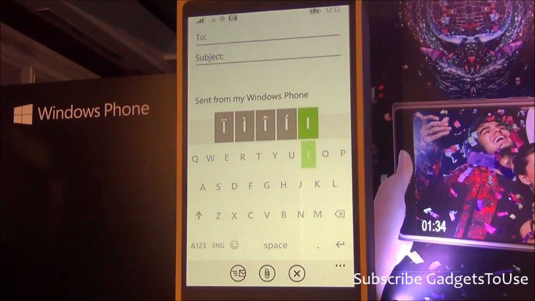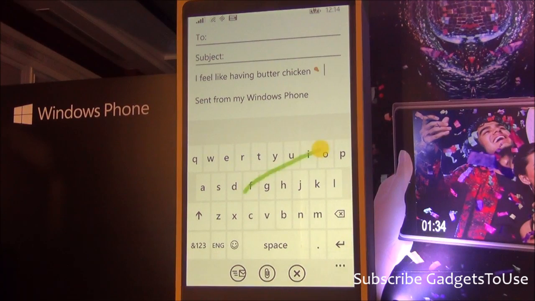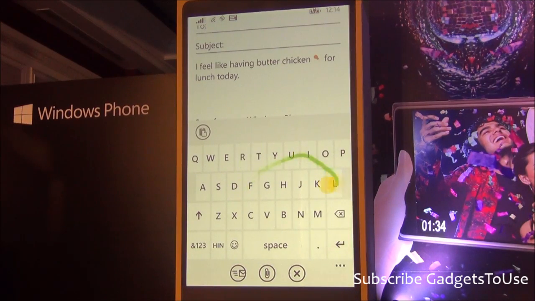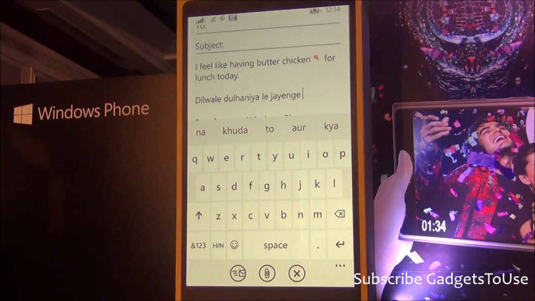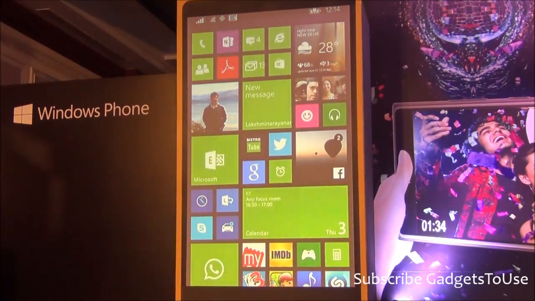So let me just try this out. And I'll type a sentence. So I feel like having butter. So it says butter, then it says chicken. I could say milk. And it also gives me an emoticon for the chicken. And for lunch today. And so it's pretty cool. And if you switch to the Hindi Latin keyboard, you can even do Hindi stuff. So if I say Dilwale, Dulhania, Le, and it's just phenomenal. I mean, you can keep playing with this, and it's just incredible in terms of the kind of speed that you get with this.